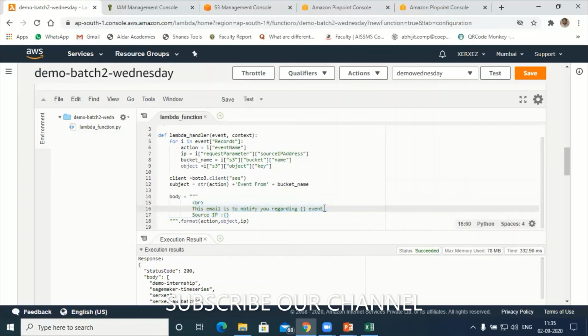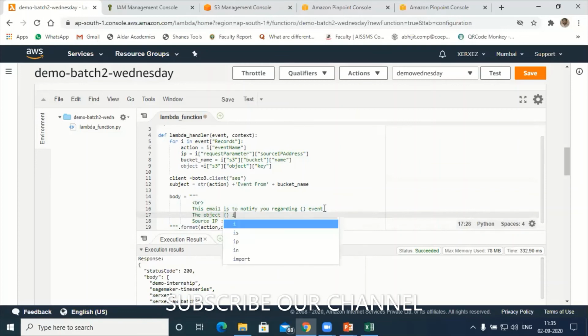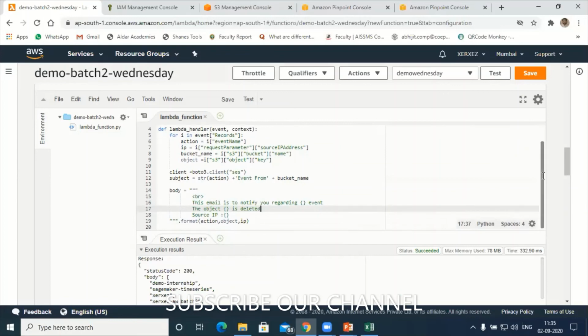Let me mention the object also. So the object is deleted. That means my message is ready now. The body part of the email is ready now.